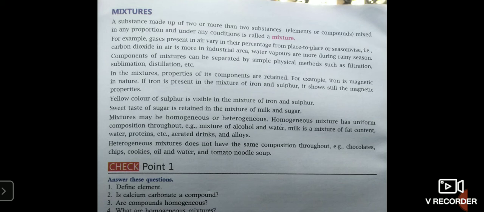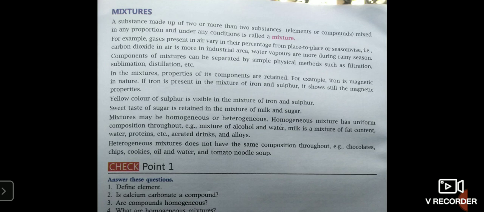In a mixture, properties of its components are retained. For example, iron is magnetic in nature. If iron is present in the mixture of iron and sulfur, it still shows the magnetic properties of iron. Yellow color of sulfur is visible in the mixture of iron and sulfur. Sweet taste of sugar is retained in the mixture of milk and sugar. Like if you are mixing milk and sugar, or if you are dissolving salt in water, still when you are drinking that salty water, you can still sense the taste of salt.